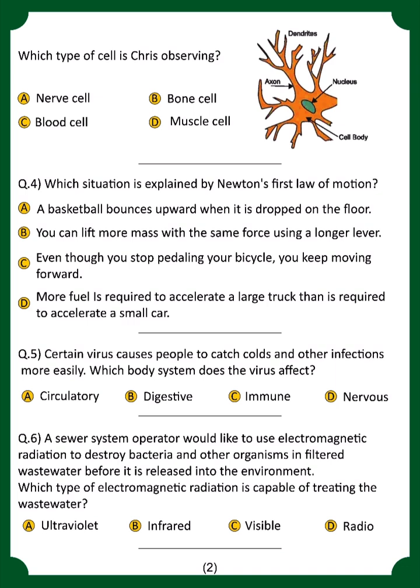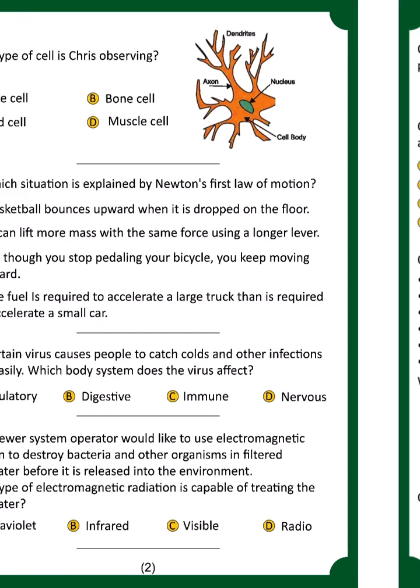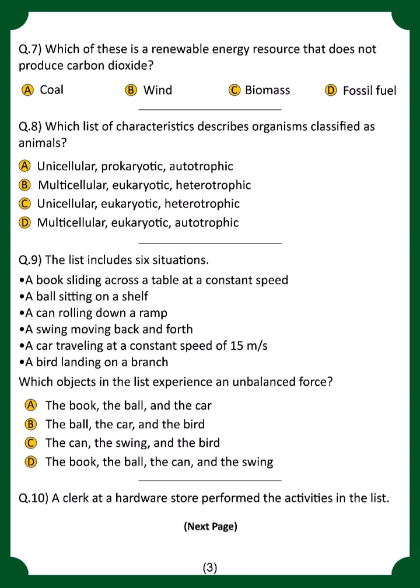A sewage system operator likes to use electromagnetic radiation to destroy bacteria and other organisms and filter wastewater before it is released into the environment. Which type of electromagnetic radiation is capable of treating the wastewater? For that, ultraviolet is the correct option.